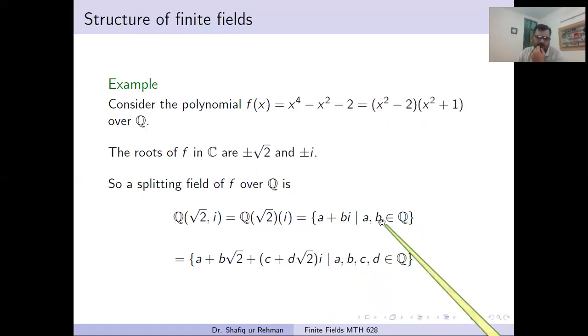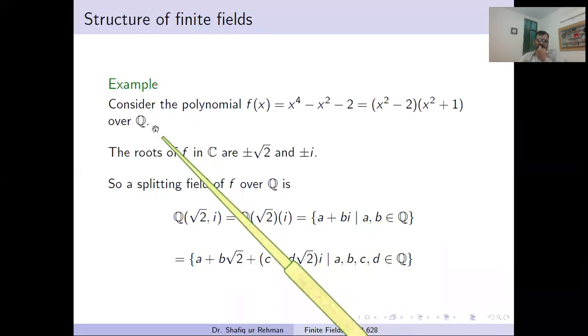And then when we put the values of a and b, we get a plus b square root of 2 plus c plus d times square root of 2 times i, and it means this is a linear combination of 1 and iota, and scalars should come from this field. And when we put the values, in one place we put this value and in the other place we put this value, so we get this field. So it will be a splitting field of F taken over the field Q.